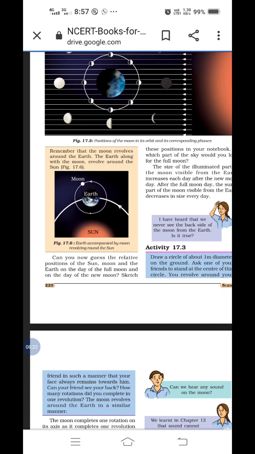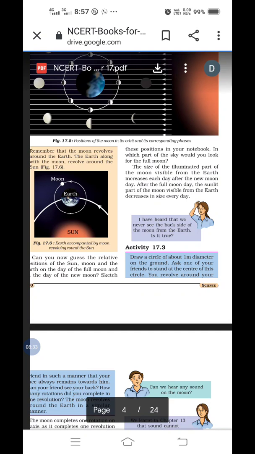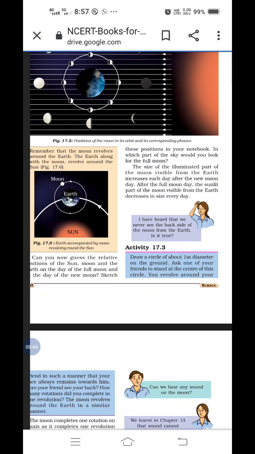Okay. Then the next thing given: what is the relative position of the sun, moon and the earth on the day of the full moon and on the day of the new moon? Therefore here this diagram is also given. Sketch this position in your notebook. In which part of the sky would you look for the full moon? The size of that illuminated part of the moon is visible. But it is visible from which place? From the earth. And therefore it increases each day after new moon day. And after the full moon day, the sunlit part of the moon visible from the earth decreases in size every day.